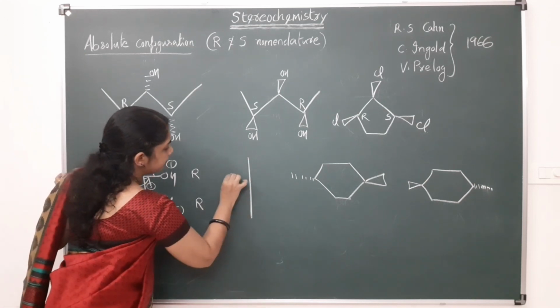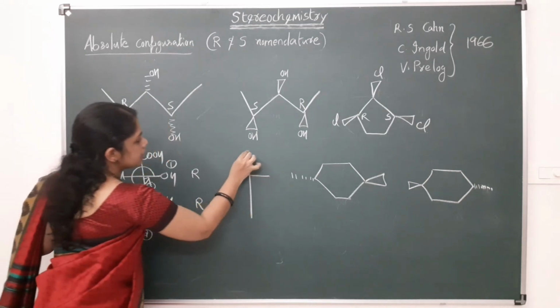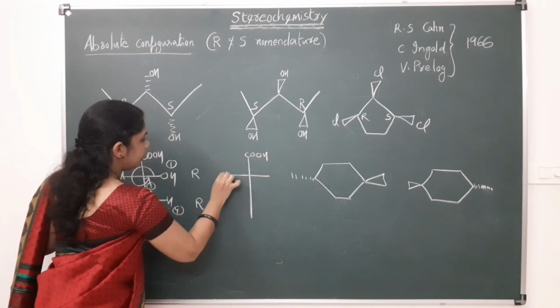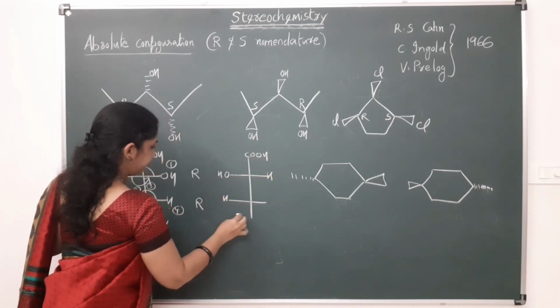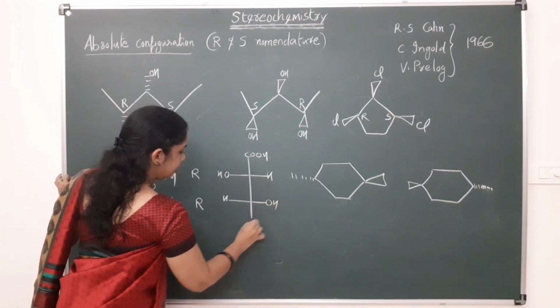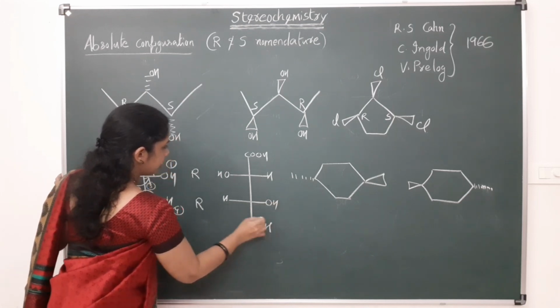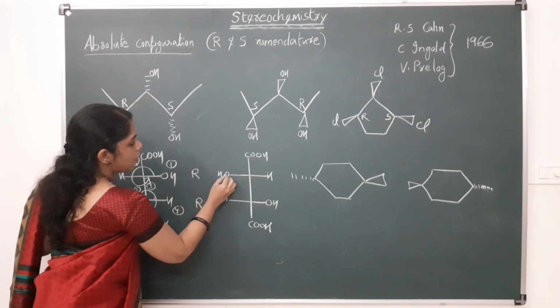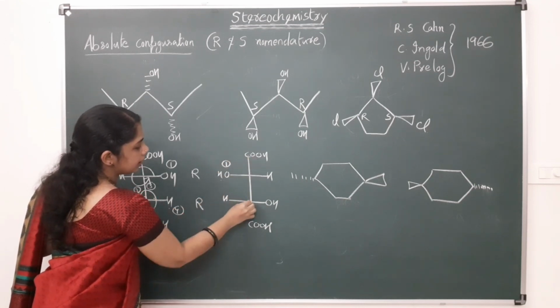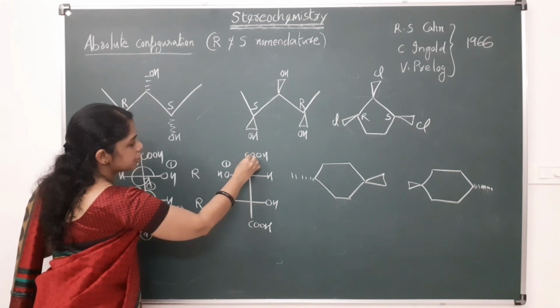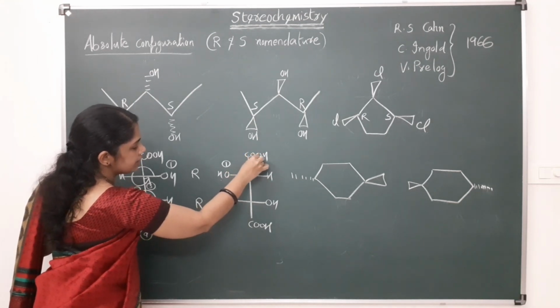If we take the mirror image of this molecule, that is COOH, here it is OH, here it is hydrogen, here it is hydrogen, here it is OH, here it is COOH. This OH will get higher priority 1, then carbon, here this carbon is attached to double bond oxygen and single bonded oxygen.